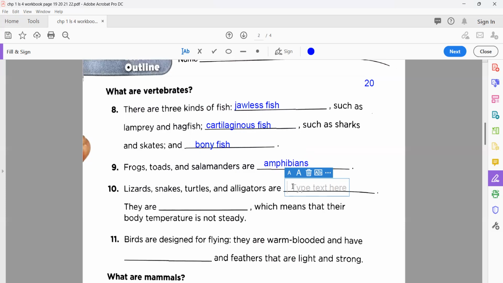Well done. Lizard, snake, turtle, and alligators are dash. They are another group. You can say that they don't have large or long legs, shorter legs, or even in the case of snake, they don't have legs. Okay, so these are reptiles.